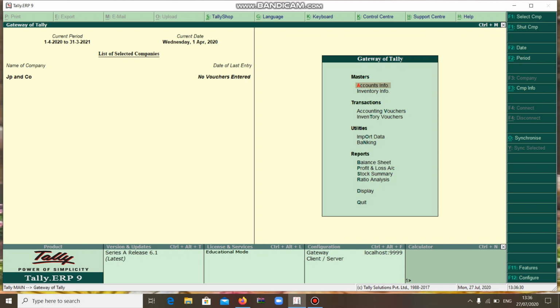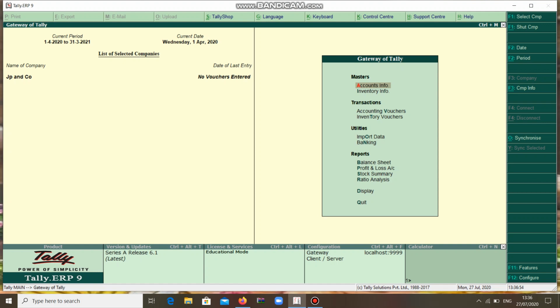In a contra voucher there are 3 types of situation. For example, you are transferring money from one bank to another bank. I created a company here, JP company. In the JP company I have 2 bank accounts, one is ICICI bank and one is Canara bank. I am transferring money from ICICI to Canara, which is nothing but an interbank transfer. That is one entry.